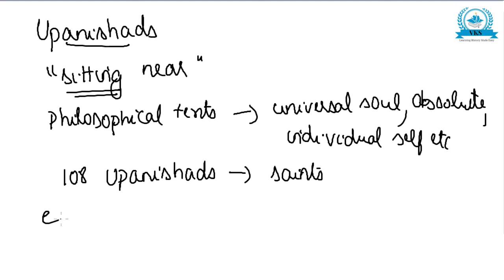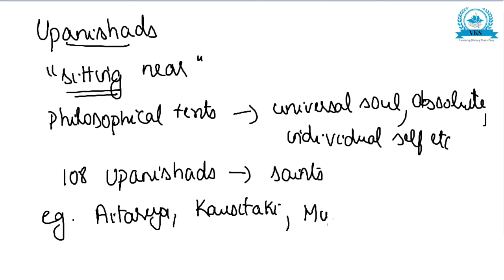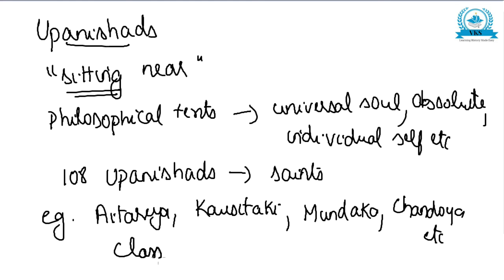Some important Upanishads, as examples, are Aitareya Upanishad, Kausitaki Upanishad, Mundaka Upanishad, Chandogya Upanishad, etc. And the language of the Upanishad is classical Sanskrit. So mostly Upanishads will be written in classical Sanskrit language.